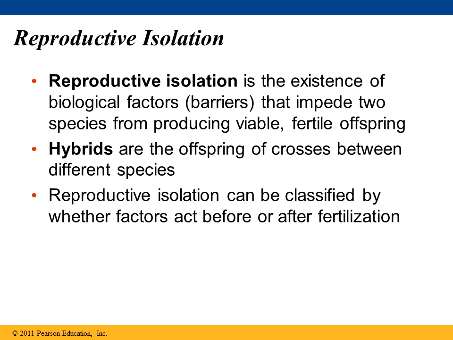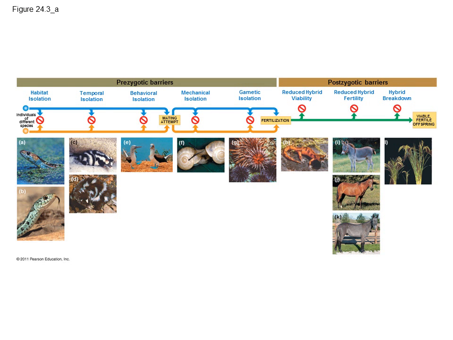An important definition to know when we're talking about reproductive isolation is hybrids. Hybrids are the offspring of crosses between different species. So there are two types of barriers that create reproductive isolation of species. They are prezygotic barriers and postzygotic barriers. Remember the prefixes, pre meaning before and post meaning after.